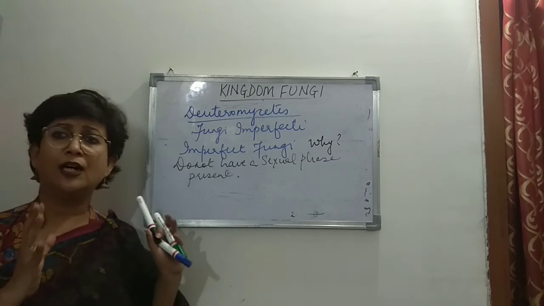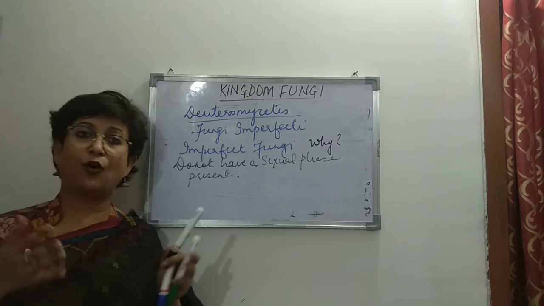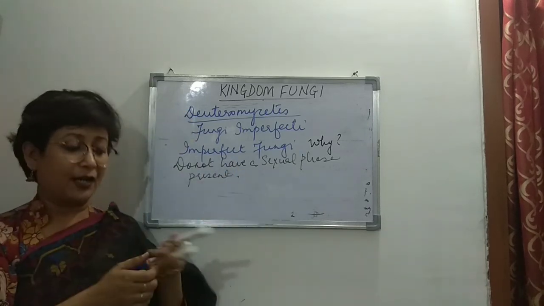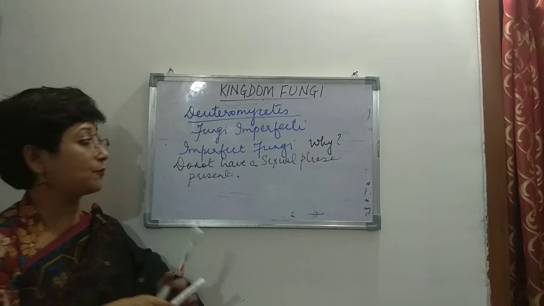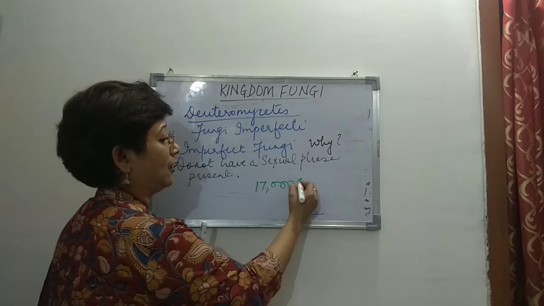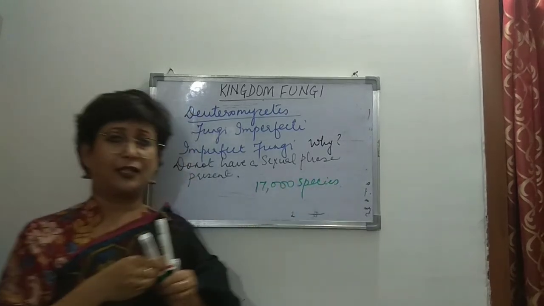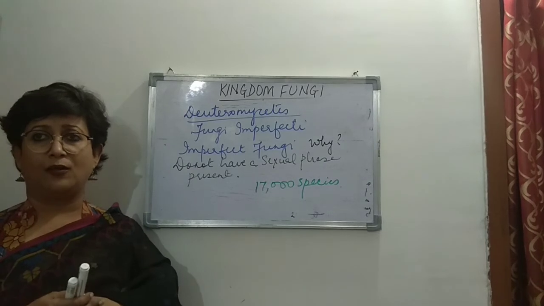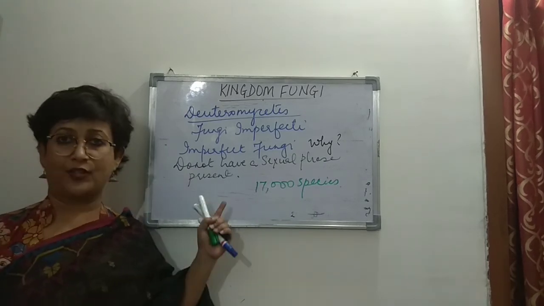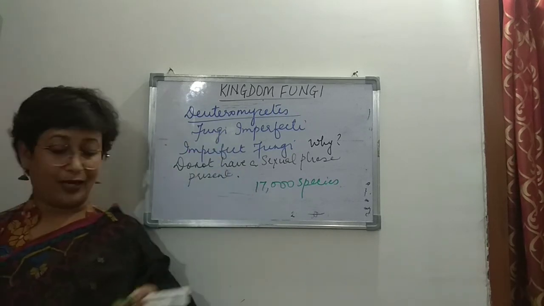So all the fungi which do not have the sexual phase present are grouped under this particular category. Around 17,000 species of Deuteromycetes are known till now. So all the other fungi, whatever characteristics they may have, if they do not have the sexual phase present, are grouped under Deuteromycetes.